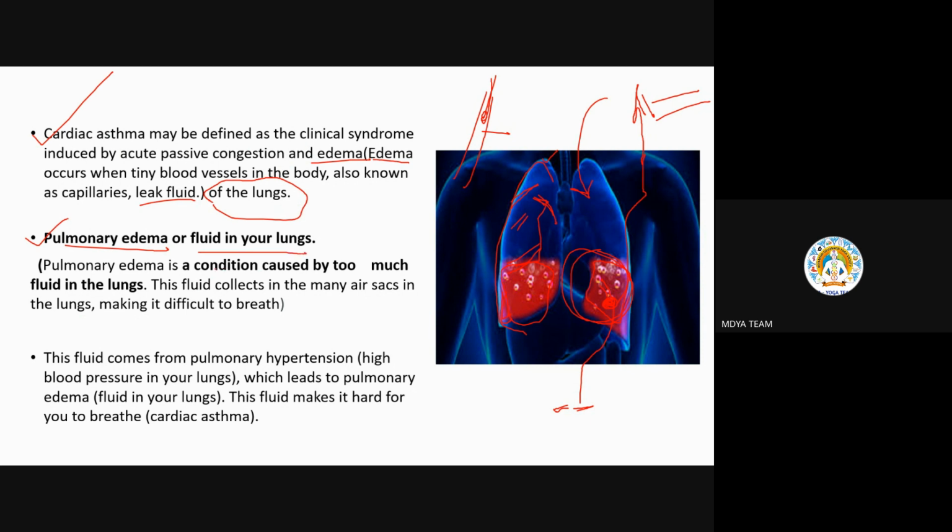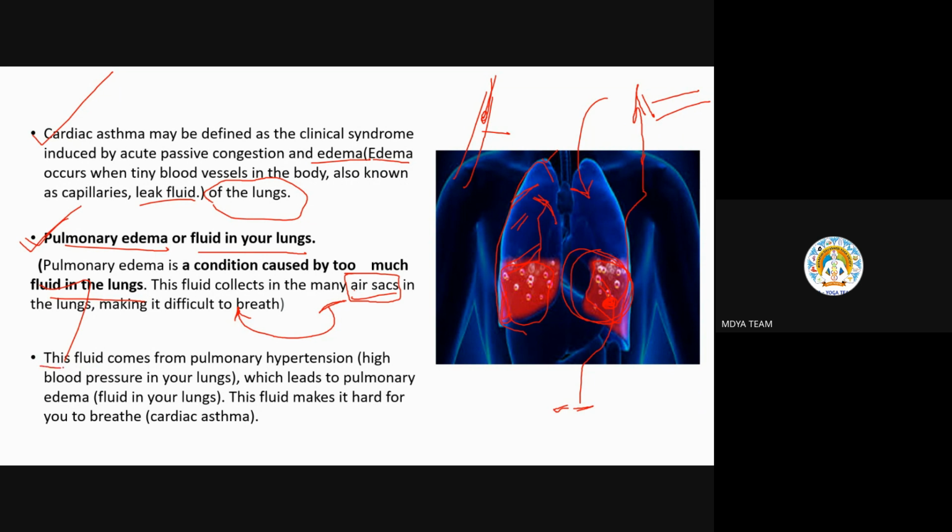This is a condition in which a lot of fluid will be there in the lungs, as explained here. The fluid will get accumulated, or collected, in your air sacs. These air sacs are nothing but alveoli. If fluid collects in the air sacs, there will be difficulty in the exchange of gases, and no proper exchange of gases will happen, therefore you will feel difficulty in breathing.